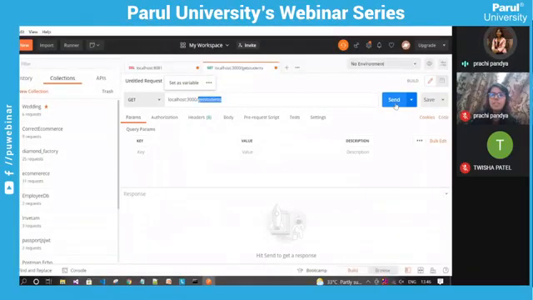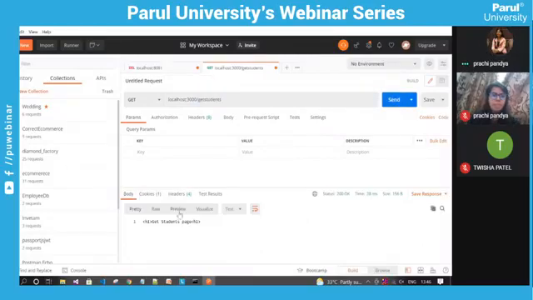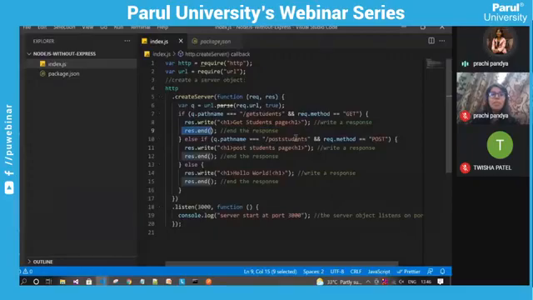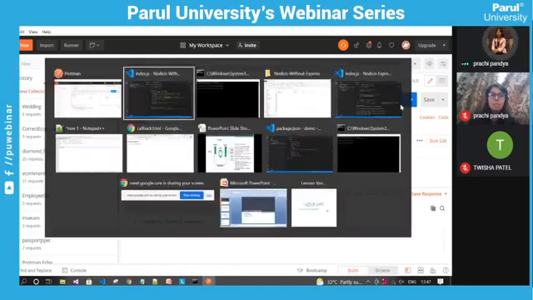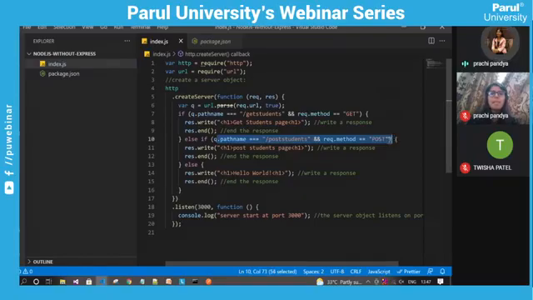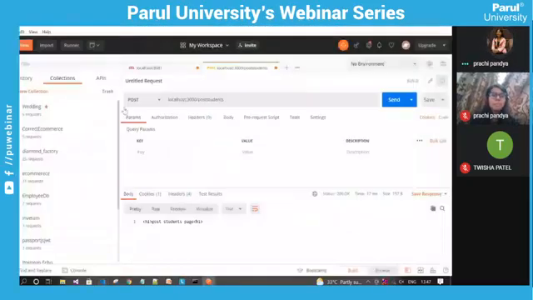When I send this request, it is showing me the get students page. Then next, suppose I want to check the post student request. I change the request type to post and send the request. So it is displaying the post student page. This condition is satisfied based on the path name and the post request method. For example, I change this request type to put and try to send the request.